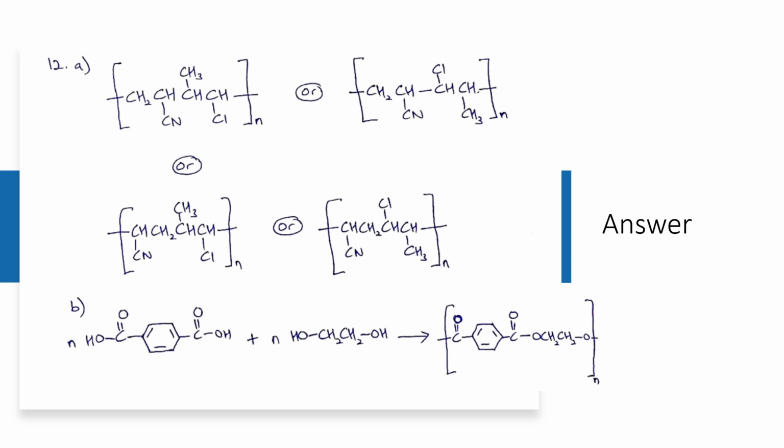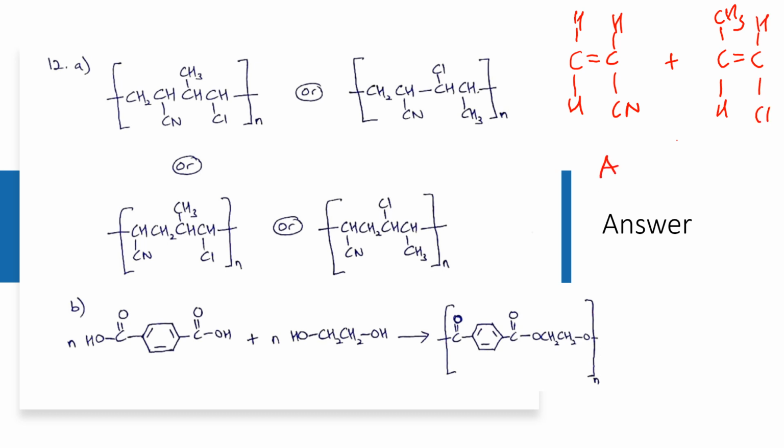So question number A tadi, antara C double bond C, CH2, CHCN. And then plus C double bond C, CH3, ada H, this one H and Cl. So antara A dengan B ni, dia boleh banyak, ada 4 pilihan jawapan. So you boleh combinekan kat sini dia A, B. So sini dia boleh combinekan kalau dia buat terbalik. Dia A dengan B je, cuma kat sini dia cantum pada carbon yang sini.